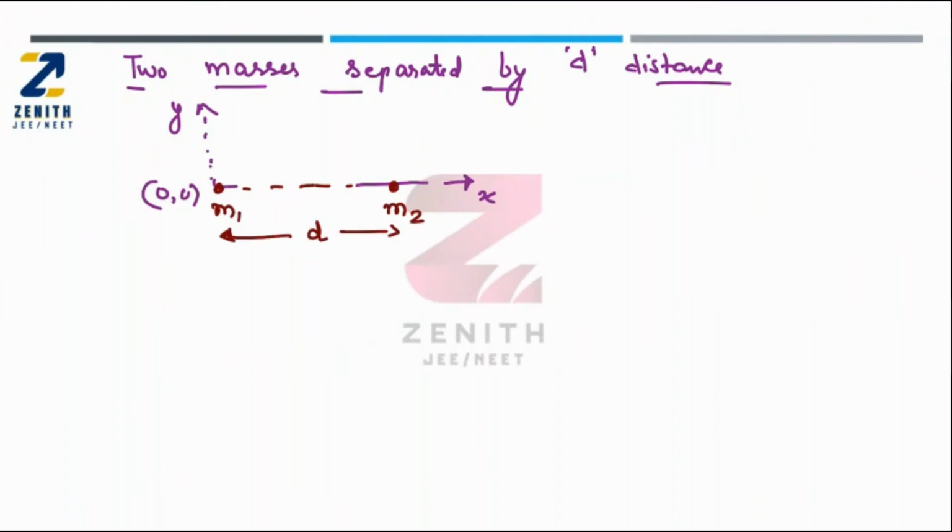Right now I am taking m1 and m2, both different masses. Let us suppose the center of mass will be xc and yc. The m1 mass has position 0, 0, and the m2 mass has position d comma 0, because it lies on the x-axis, so the y coordinate will be 0.